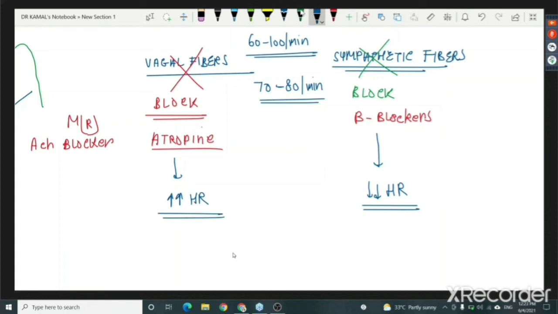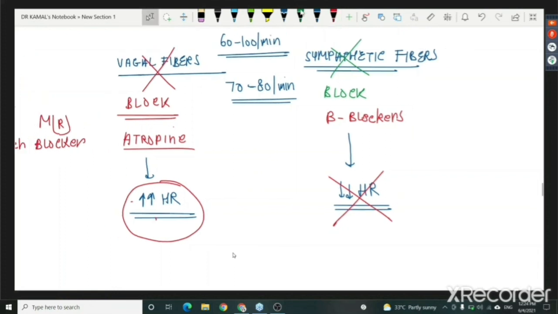When they did the same experiment starting with the guinea pig, then dog, then rabbit, all they observed was that the behavior was very similar to humans. This never happened and this was seen. That means they concluded vagal tone is the dominant tone in the human heart as well. So that is why we now have a concept.